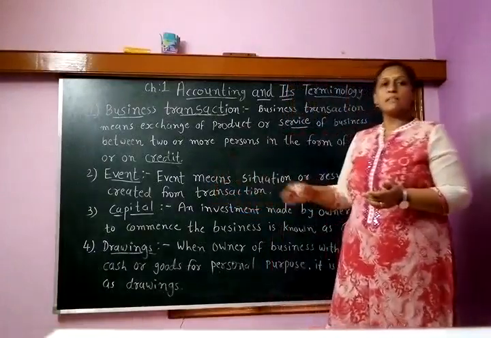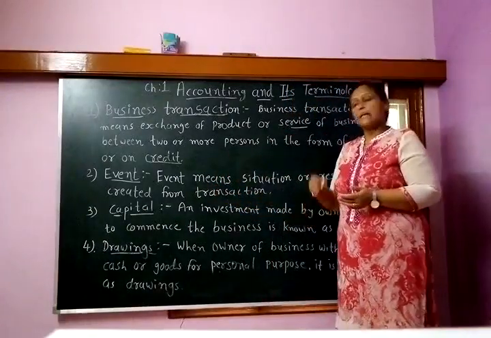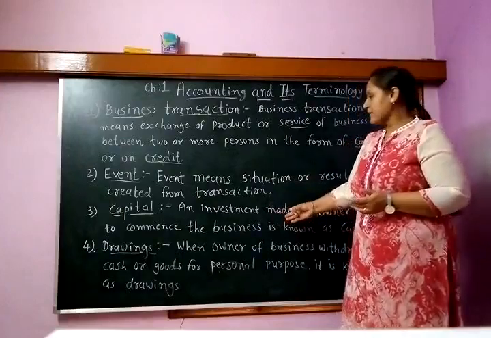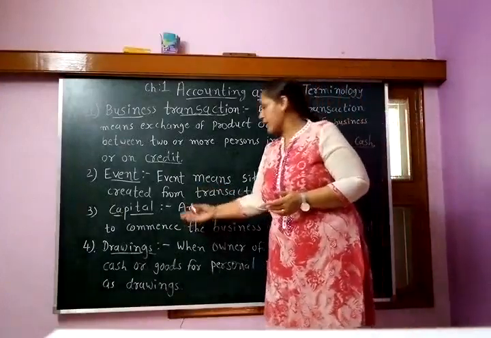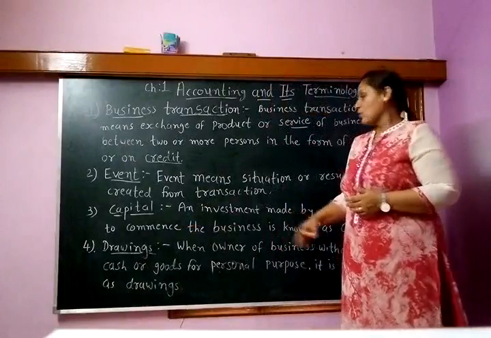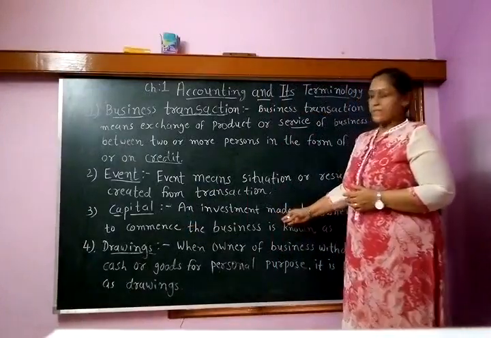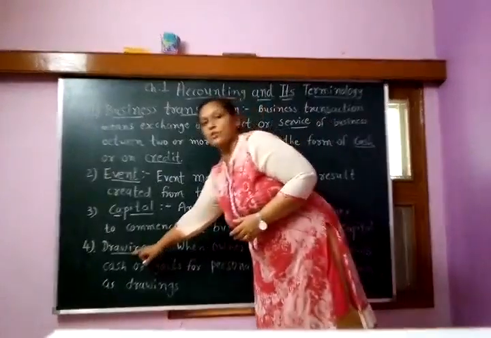So it depends upon the form of the business, and the capital is according to the name of the business. So that is the capital. The fourth one is drawing.